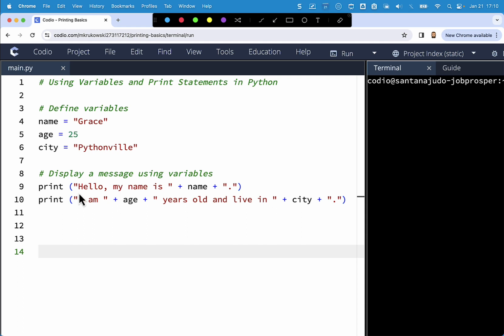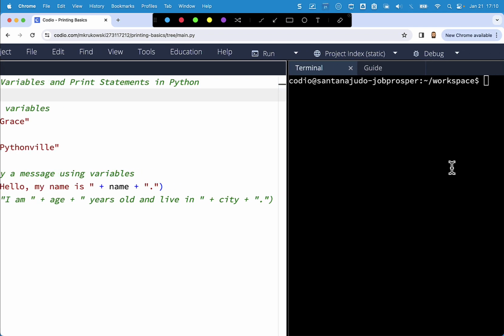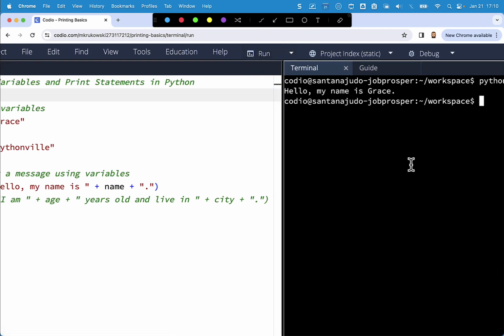You notice I start out with my open paren, double quote, hello, my name is, and now I'm doing something very different here. Instead of utilizing a comma, I'm utilizing a plus sign. Now, let's go ahead and run this, and what I want to do real quick is comment this one out. So now when I run this particular code, you see, hello, my name is Grace.